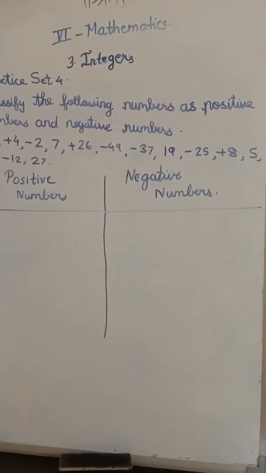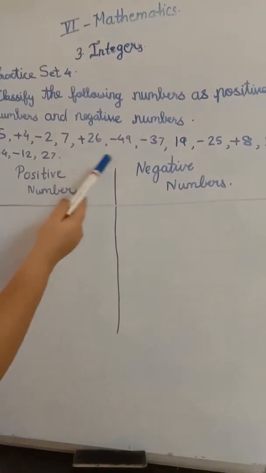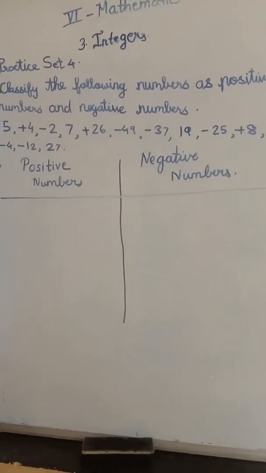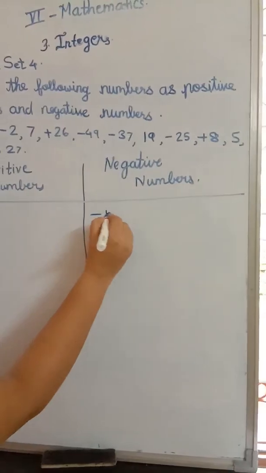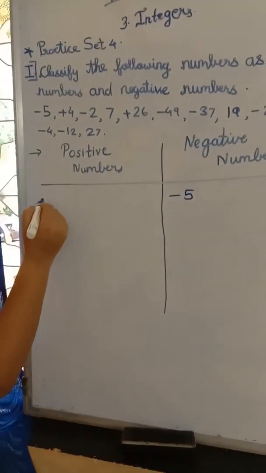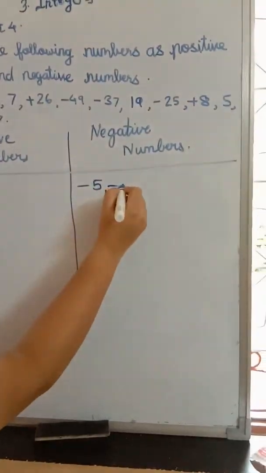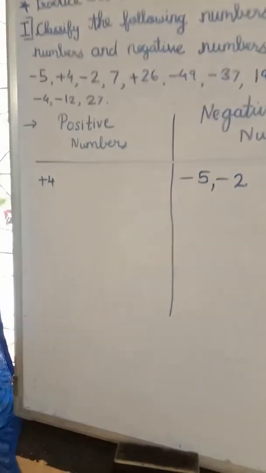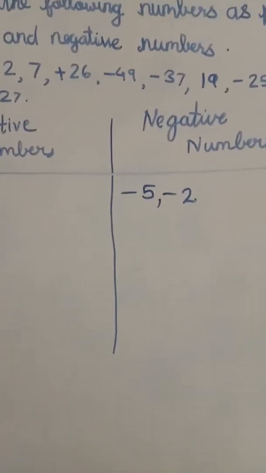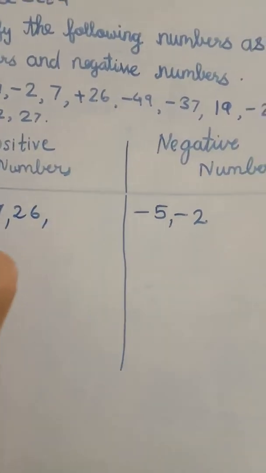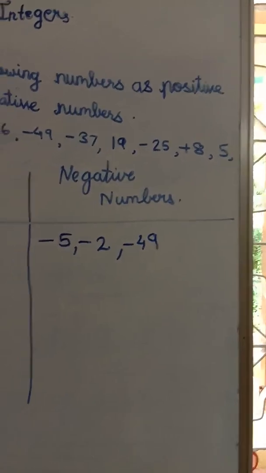Classify the following numbers as positive numbers and negative numbers. See here children, the list of numbers is given to you. We'll classify them. Okay. Now negative 5. Where will you write? Very good. Correct. Negative 5. Positive 4. Correct. Negative 2. Yes, in negative numbers. 7. It is positive number though it is not having any sign. Positive 26. Negative 49 here.